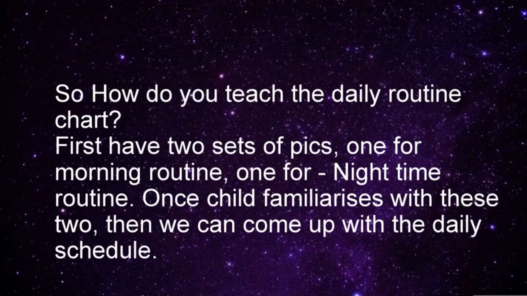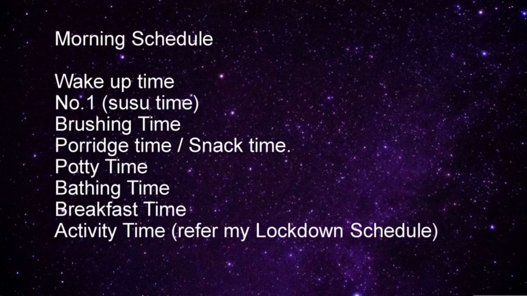So, how do you teach the daily routine chart? First, have two sets of pictures, one for morning routine and one for nighttime routine. Once the child familiarizes with these two, then we can come up with the daily schedule. So, to start with, you can have this morning and night schedule. Later, when the child has more communication, you can work on the lunch time and the evening time pics also.